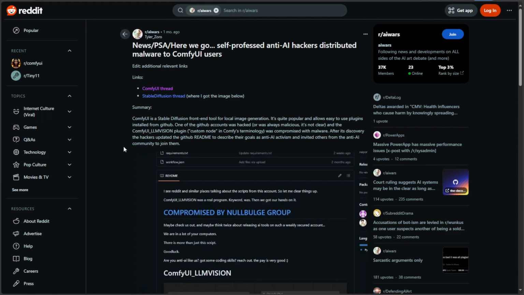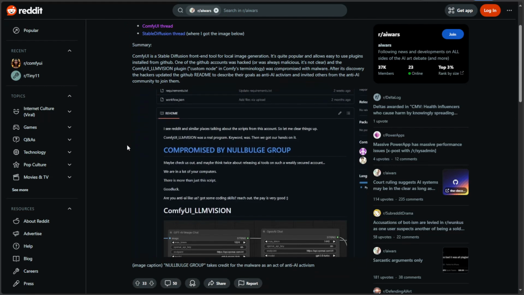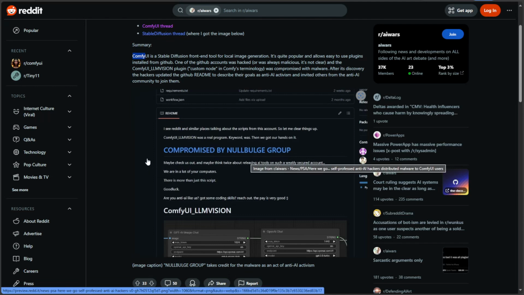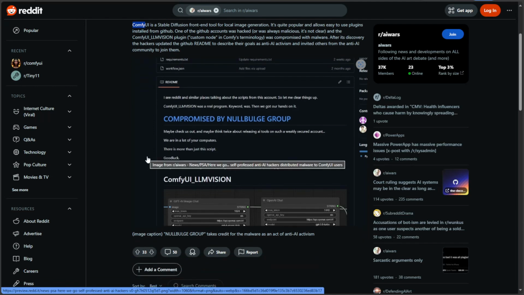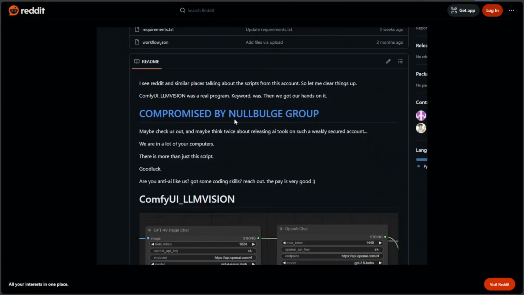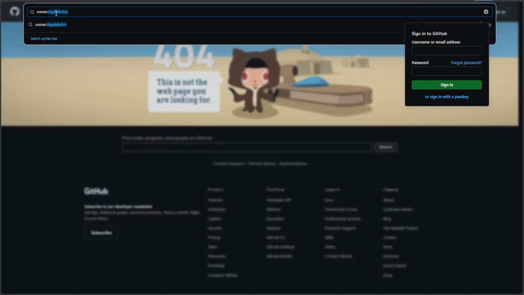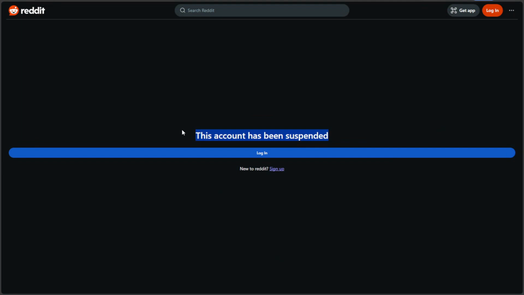A seemingly ordinary node, running on the ComfyUI platform, was compromised in a surprising attack. Initially, there was nothing remarkable about this node. However, it was infiltrated by a group known as NullBulge. The account has been deleted now from GitHub as well as Reddit. Only images taken by users can be found.